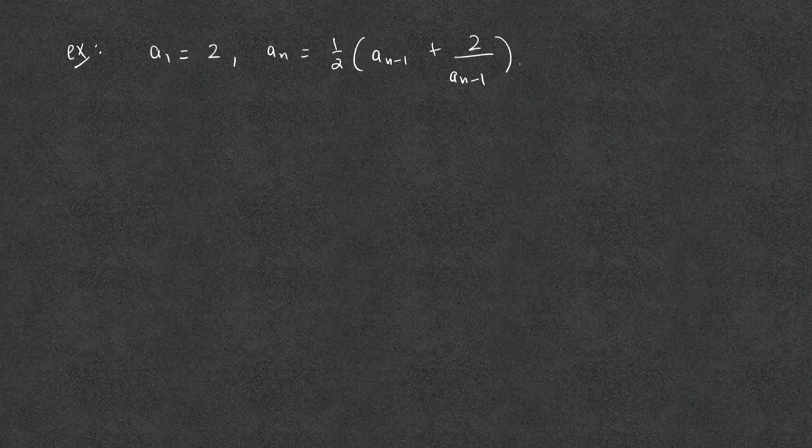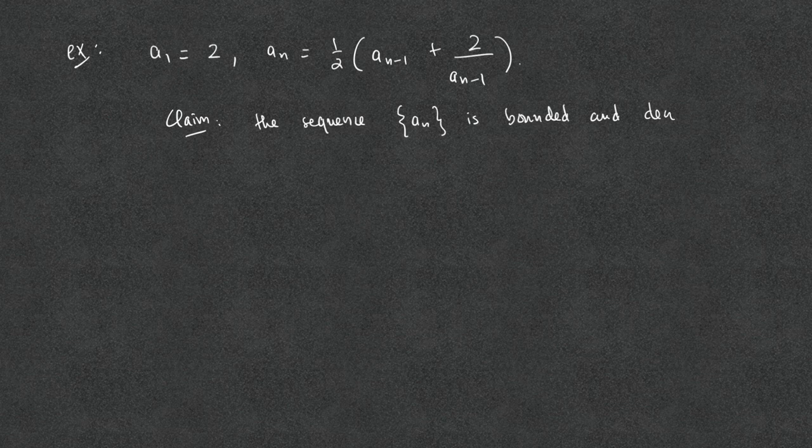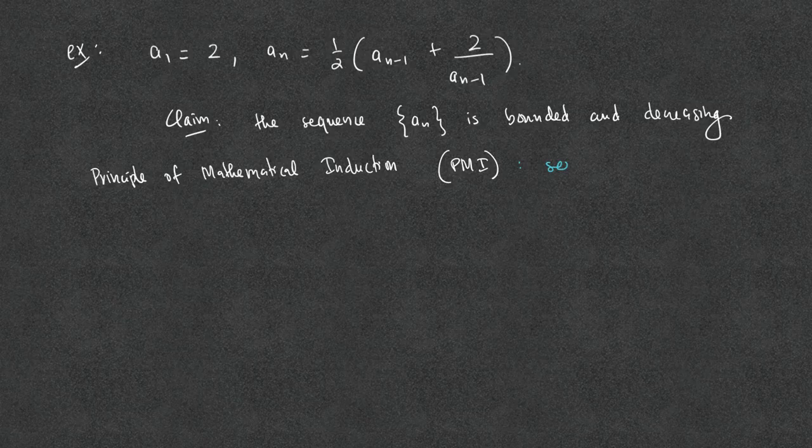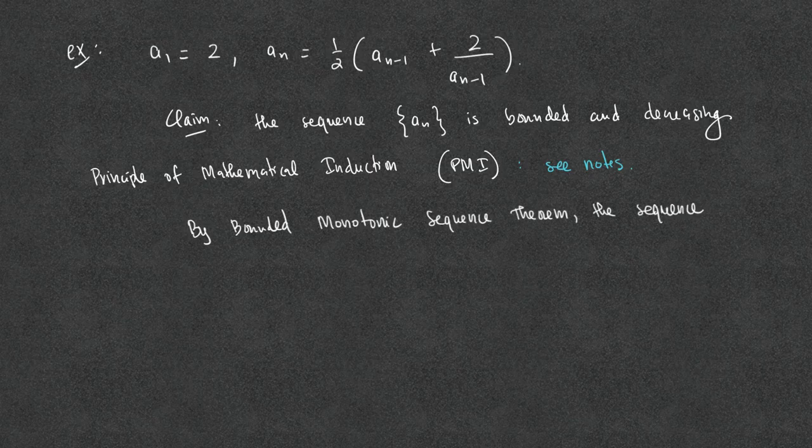For example, the recursive definition a sub 1 equals 2, a sub n equals 1/2 times the quantity a sub n minus 1 plus 2 over a sub n minus 1. We claim that this sequence is bounded and monotonic. In fact, it is bounded below and decreasing. This is justified using the principle of mathematical induction. Thus, by the bounded monotonic convergence theorem, the sequence converges.